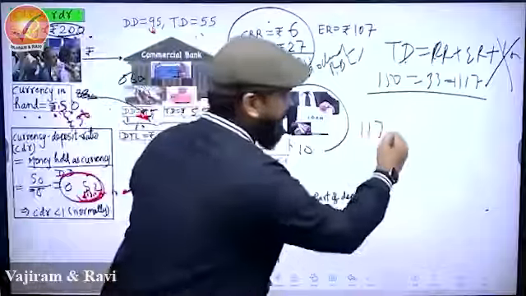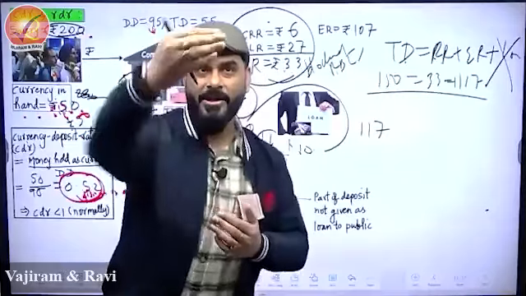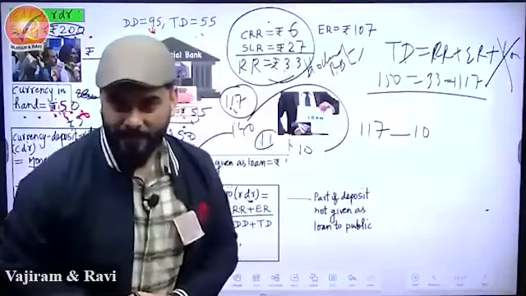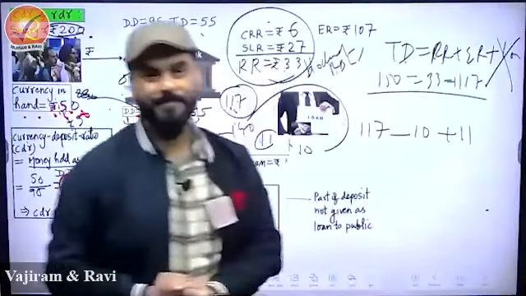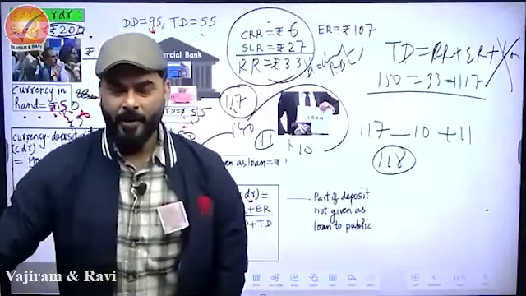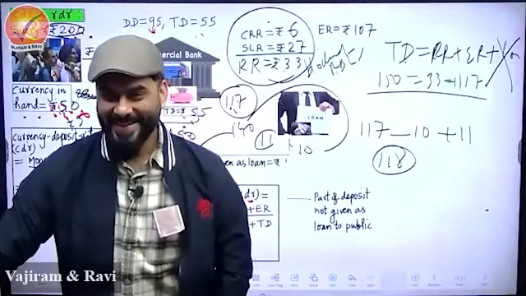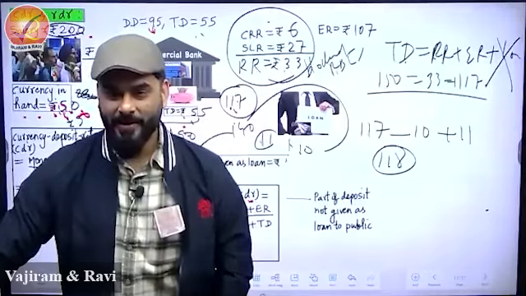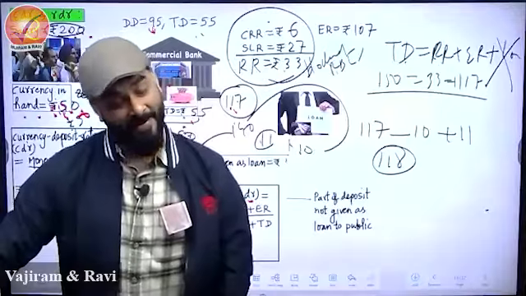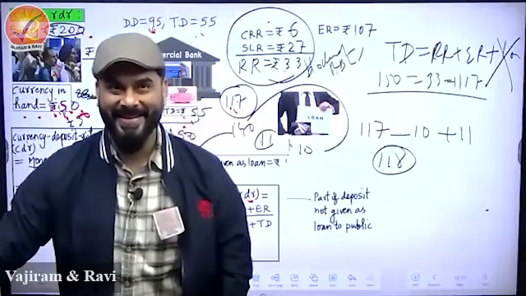So now in my pocket, how much money will be there after the loan is returned? It was earlier 117. From 117, I gave a loan of 10 rupees. 10 rupees given. How much received? 11 rupees received. So minus 10 because it was given. Plus 11. 118. Hey, wait, what has just happened? How is it possible? 117 became 118. What is this called as? Creation of money. Can I say money has multiplied? Yeah, money has multiplied. So can we multiply money? Yeah, keep giving loans. But make sure it comes back.